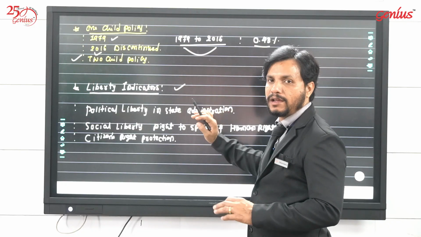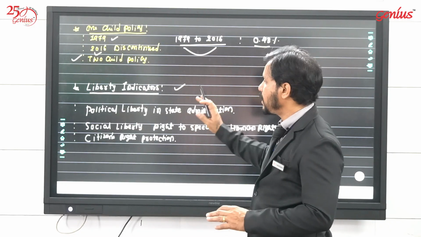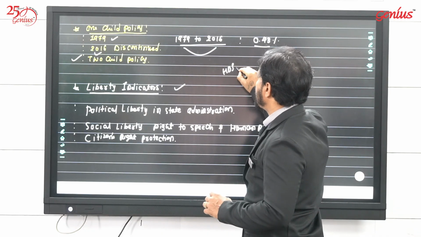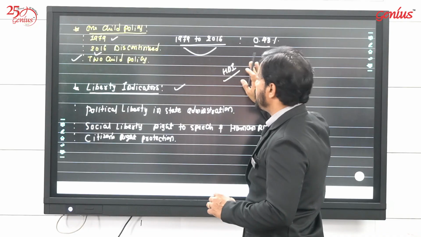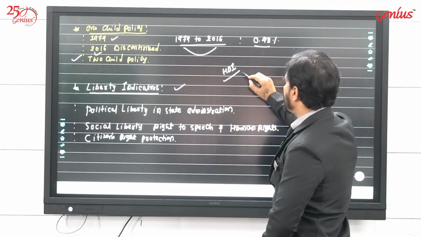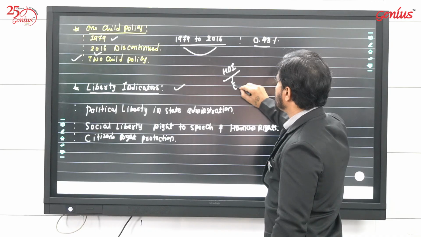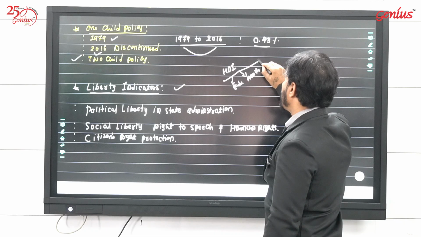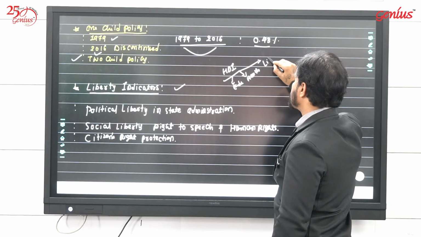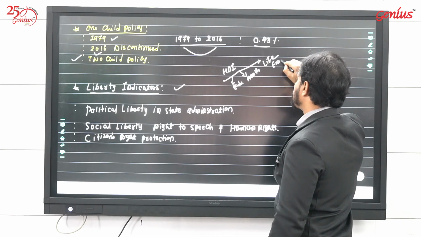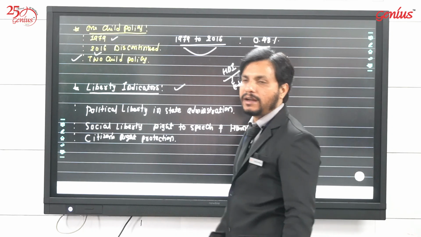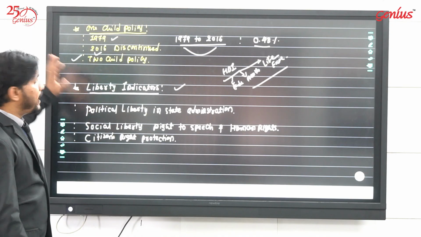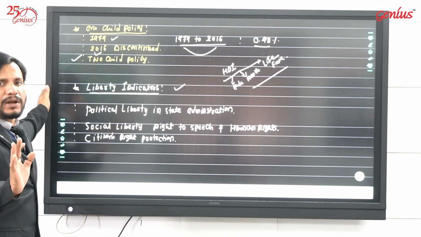Whether you are preparing from the book or from any material, liberty indicators. Liberty indicators are completely different from the HDI which we studied in the chapter Human Development Index. The Human Development Index just includes education, health, and life expectancy. While liberty indicator is completely different from the HDI, and it is very simple to remember.